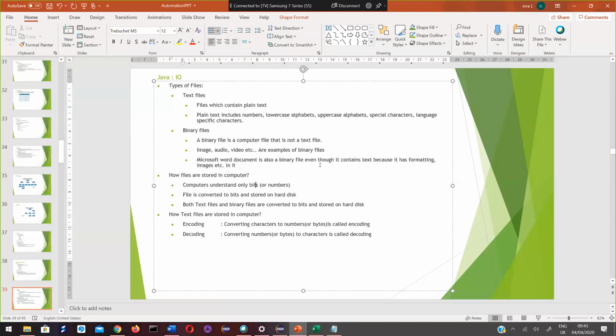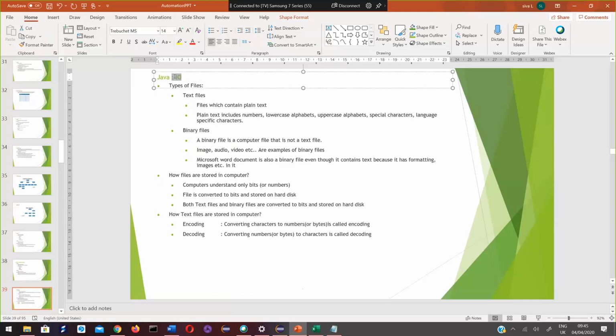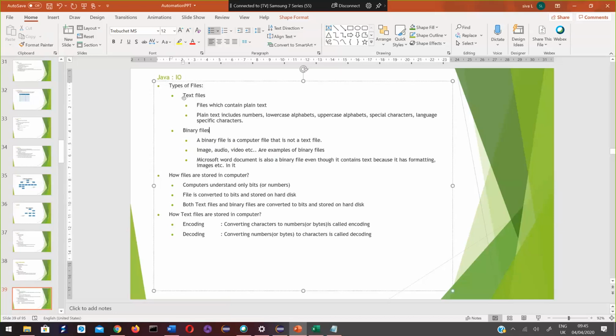Now, in our session today, we are least interested in reading and writing binary files. We hardly need these things. Most of the time, we might need to write data to a text file, or we might need to read data from text files. So in this session, we are going to discuss the Java IO classes, input output classes, which are used to read data present in a text file and also write data to a text file. We are going to ignore the binary ones.